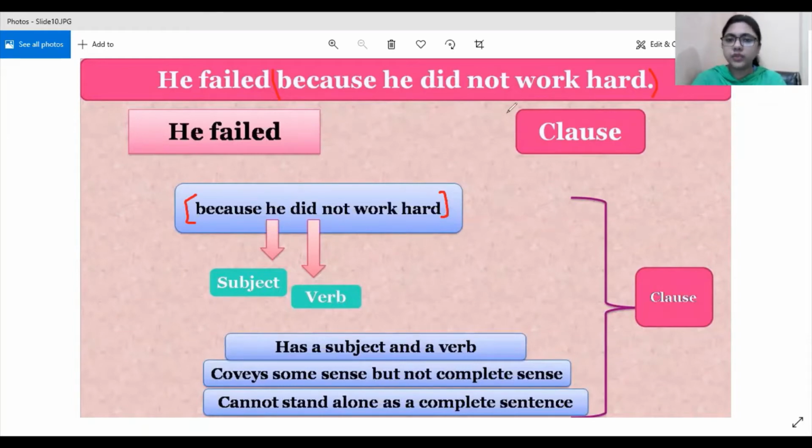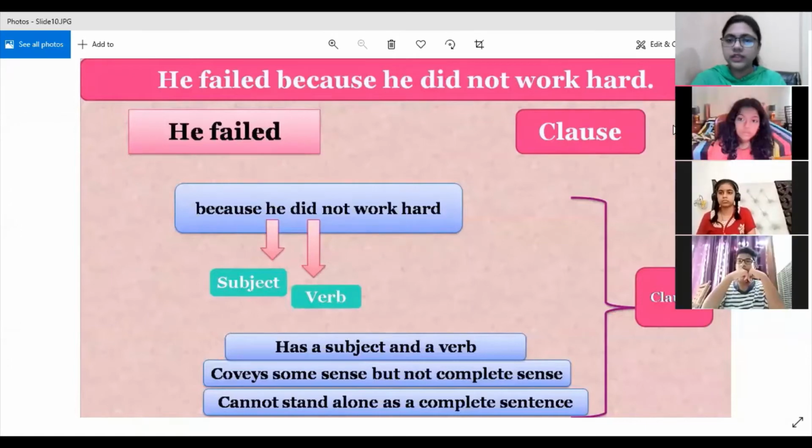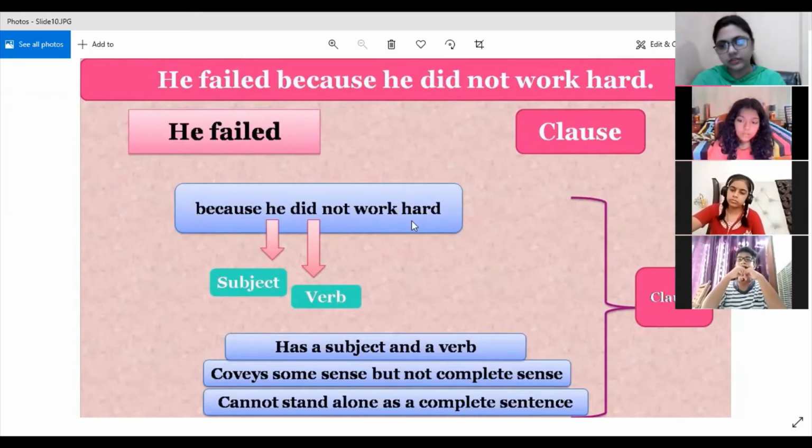So we have seen two clauses, one of which could stand alone, the previous one, he failed, and the second clause, which cannot stand alone. So there are two types of clauses, in this manner. Those which can stand alone and those which cannot stand alone. And a specific word has been associated with each type of clause, which we will look at in the coming slide.